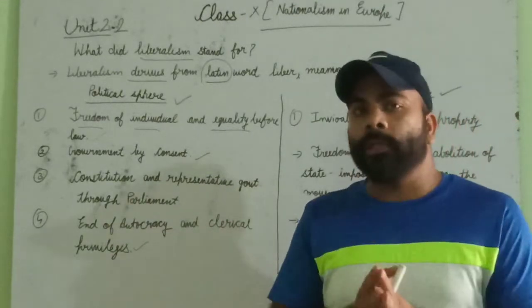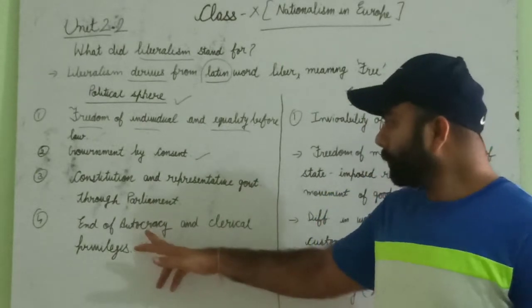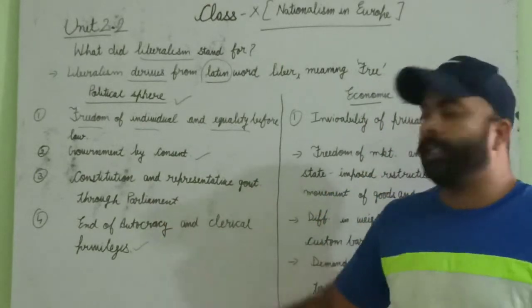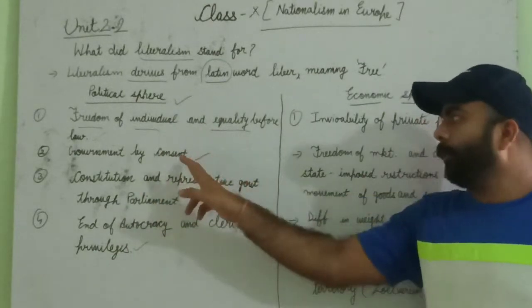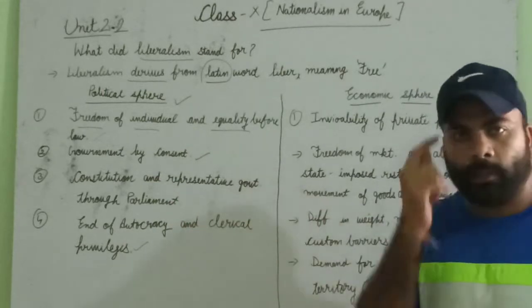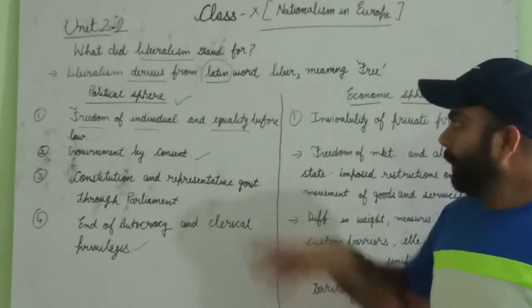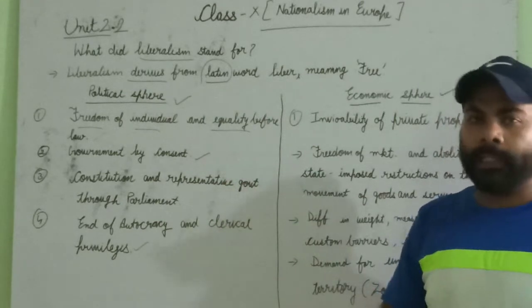So what did the liberal people want? The liberal people wanted the end of aristocracy and the clerical privileges, as well as freedom of individual, equality before law, government by consent, constitution, and a representative government through parliament. This was the political sphere.